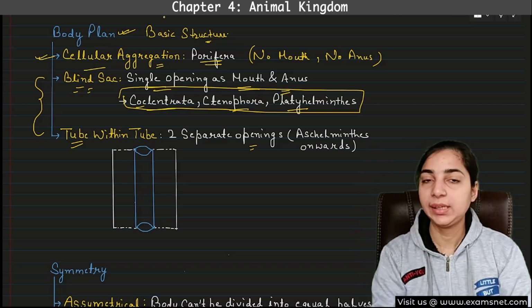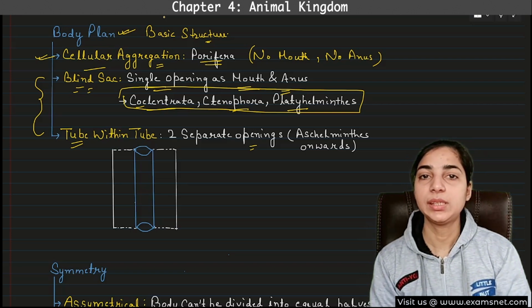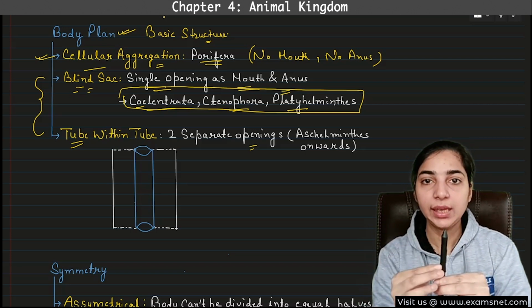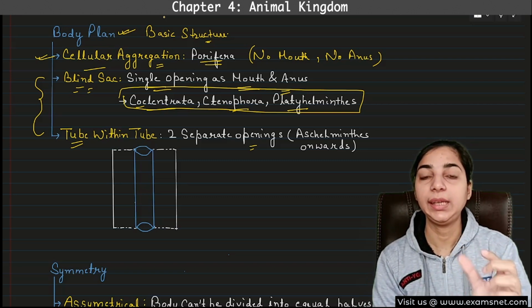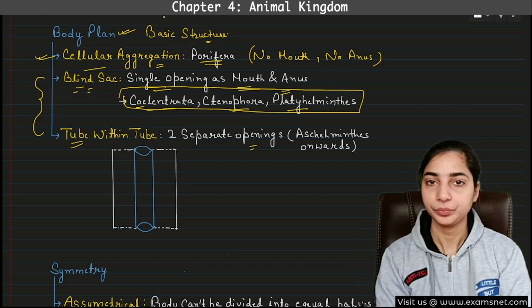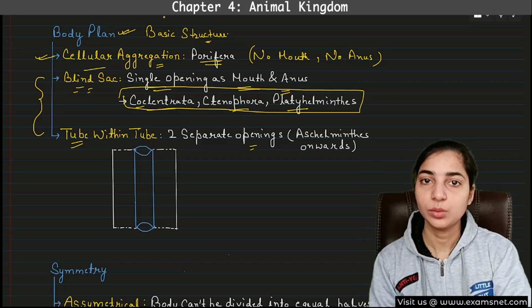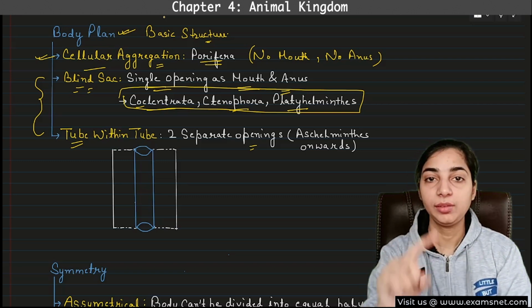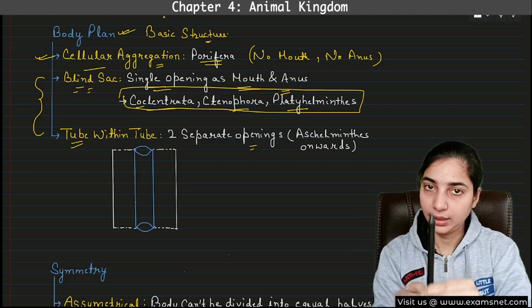So you can take an example of a pen. If you take a transparent pen, you can see that there will be the outer tube of the pen, and inside that tube there will be another thin tube that has ink filled inside it. Okay. So we have a tube inside a tube. This is known as tube within tube type of plan. So in this type of plan, what will happen? There will be one opening on the upper side and another opening at the lower side, right?